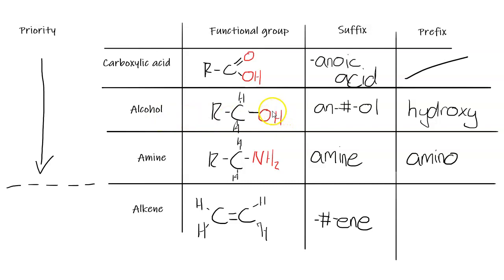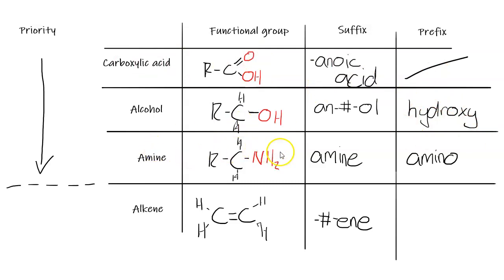Alcohols have the functional group of an OH group. Sometimes you'll hear this referred to as a hydroxyl group. When we're naming alcohols, we name them with an "an", and then the number, and then "ol". For small organic molecules that are only 1 or 2 carbons, we don't need to say the number that the hydroxyl group is attached to. So for example, ethanol, you don't need to say ethan-1-ol. But if there's anything longer than that, we do. And then if there's anything more important than an alcohol in the organic compound, then we use the prefix hydroxy.